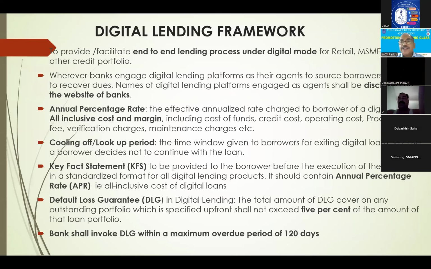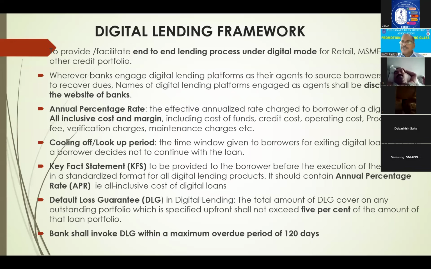And key fact statement. Recently, it is very famous, key fact statements. What is this again? The annual percentage rate they have to mention. In the key fact statement, you have to disclose all your terms and conditions to the party. And any rates you have mentioned in the key fact statement, you should not charge more than what you have mentioned in this key fact statement.